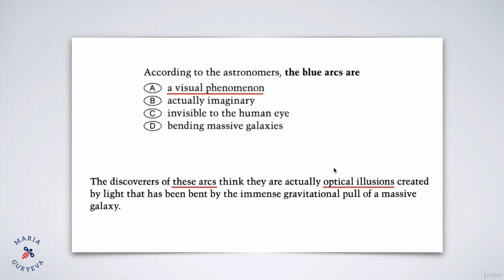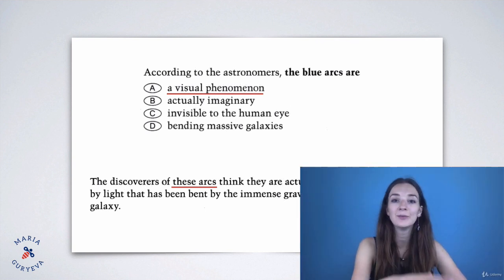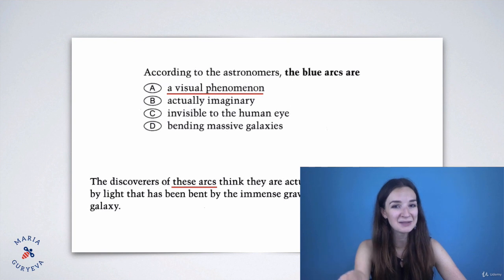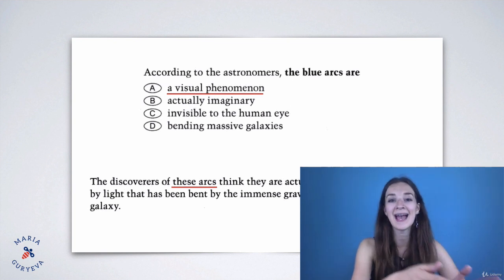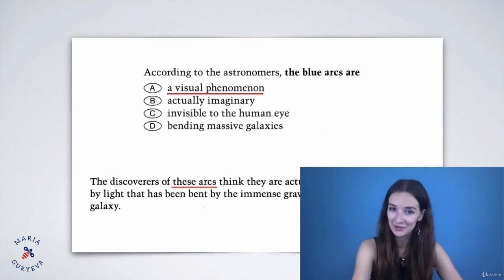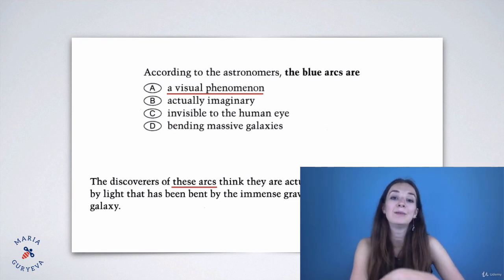So the right answer will always be a paraphrase. It will never be the same thing word by word. Okay, we already talked about it when we discussed the tricks that the test makers use in the reading passage. We discussed that if we see the exact same words in the answer choice, then we do not choose this answer, right? So in the details, this is how we know what is the right answer. It will always be a paraphrase.